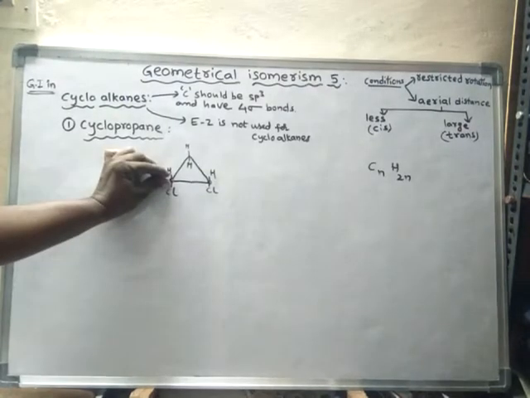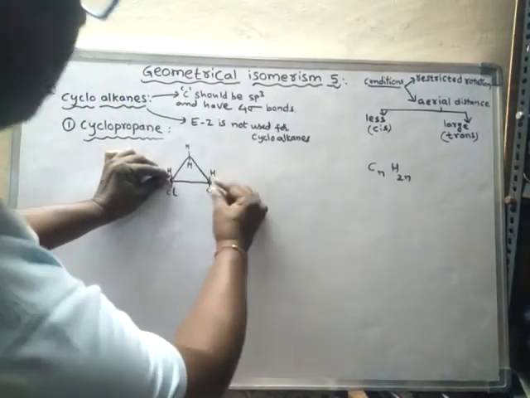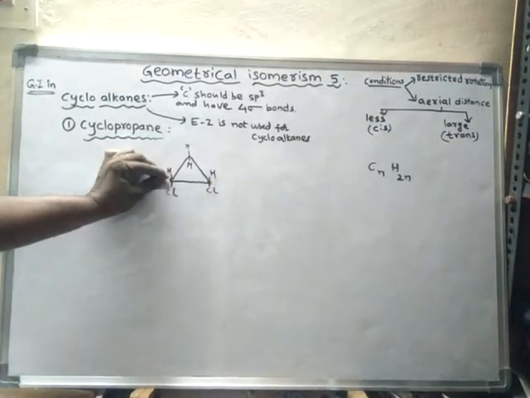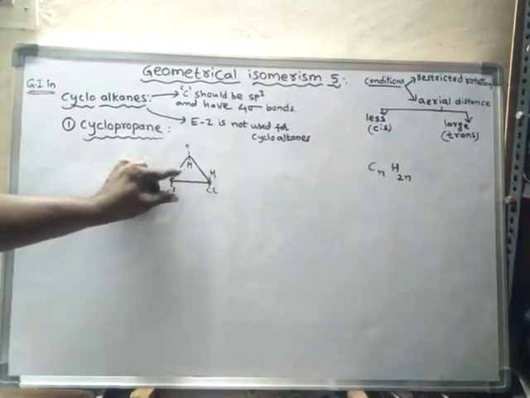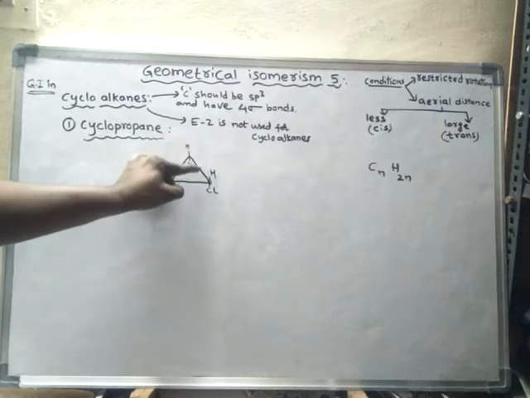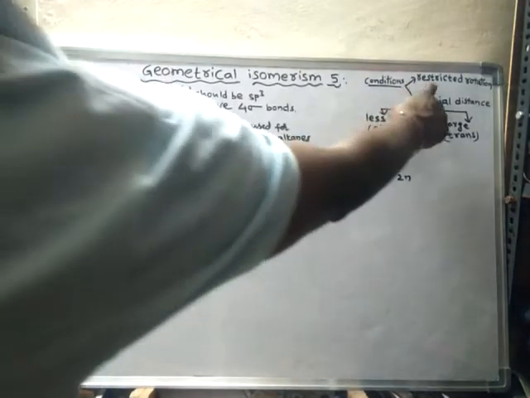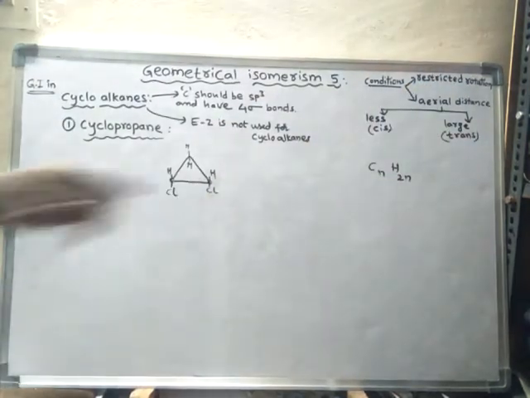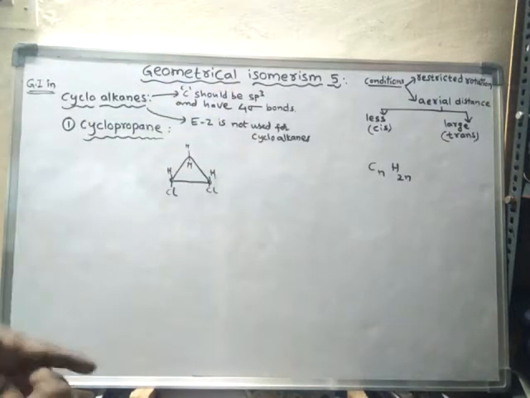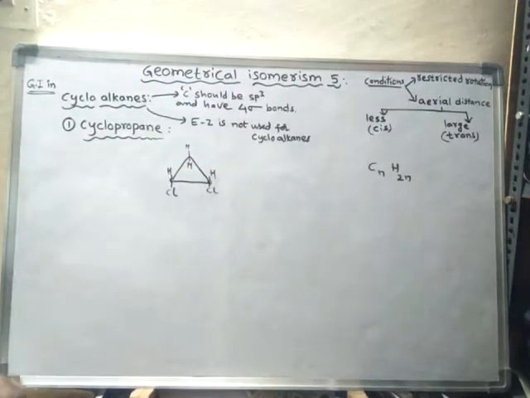By fixing this carbon, I cannot rotate this carbon, because these atoms restrict the rotation. So restricted rotation is present here. Hence there is a chance of geometrical isomerism if restricted rotation is present.